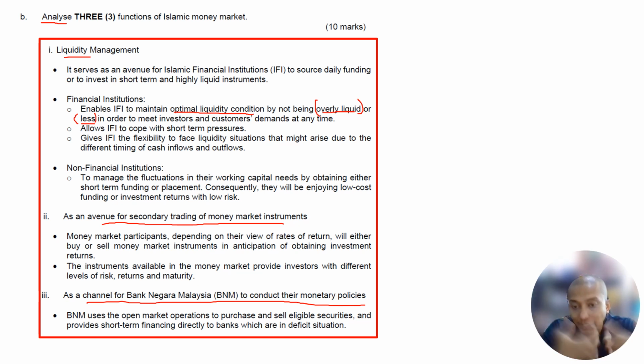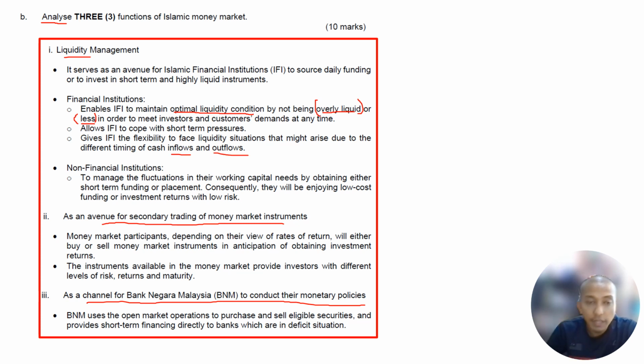Or else you can maximize your company. If you have a business and you have too much cash, what should you do with it? You should expand your business. If you expand your business, you are going to receive more profit and more cash coming to you. So it allows the IFI to cope with short-term pressure and gives the IFI flexibility to face a liquidity situation that might arise due to different timing of cash inflow and outflow.